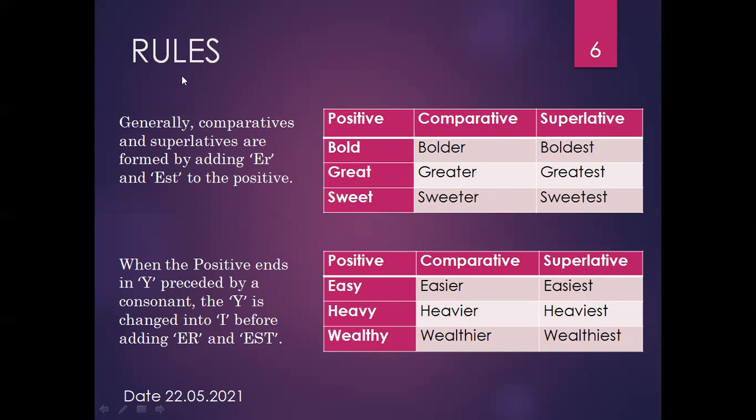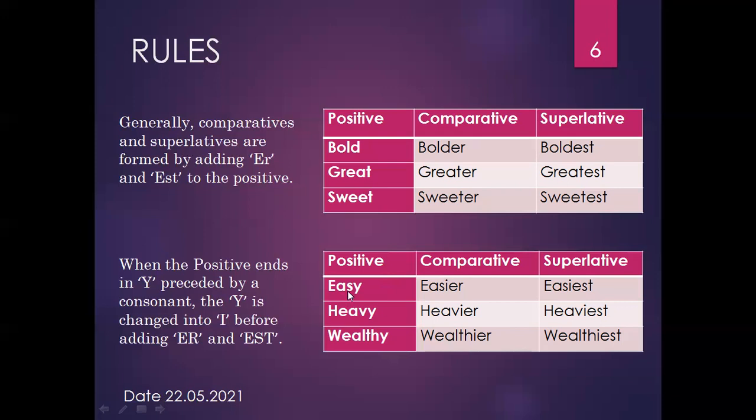So it is the first rule to convert the positive degree into comparative or superlative. Now we are moving forward. That is our second rule. When the positive ends in Y preceded by a consonant, the Y is changed into I before adding ER and EST. In comparative degree we add ER, and in superlative degree we add EST, but we use I before ER and before EST.